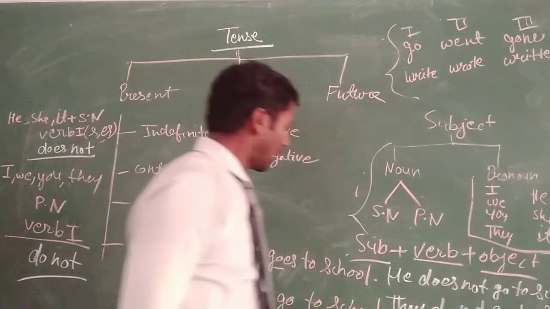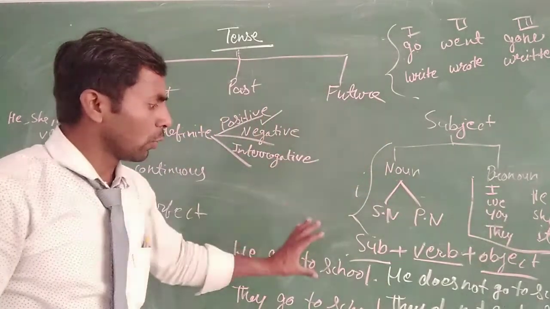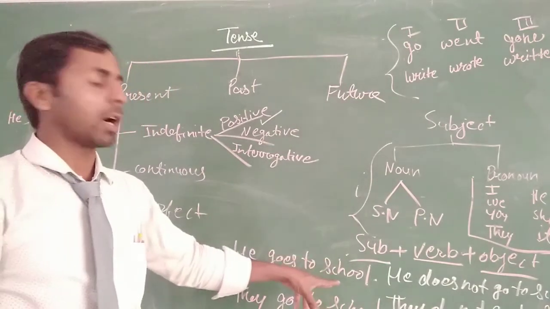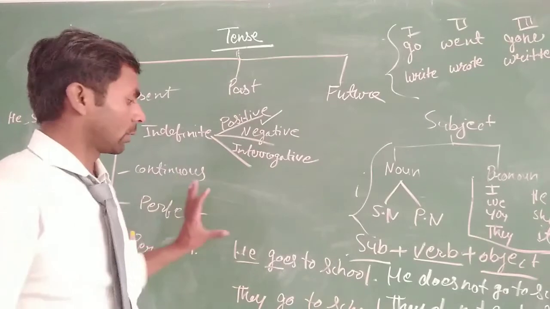So you can see here, when we add do or does with not, then it will be the negative of the tense. It means present tense. Okay.